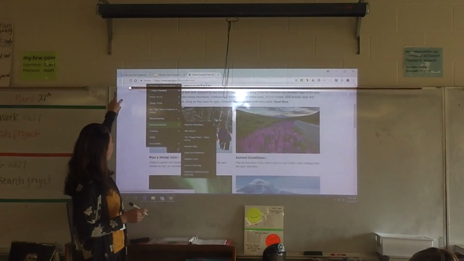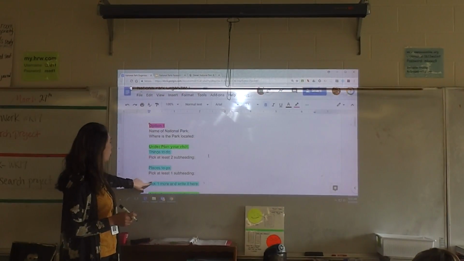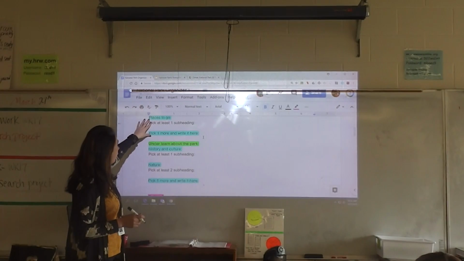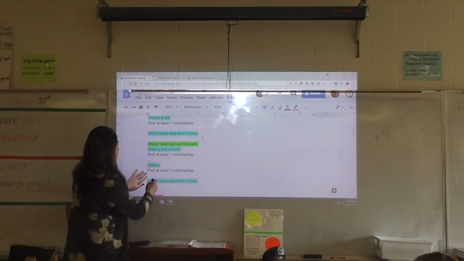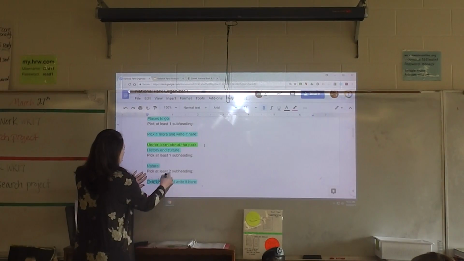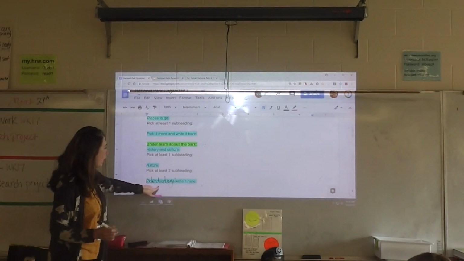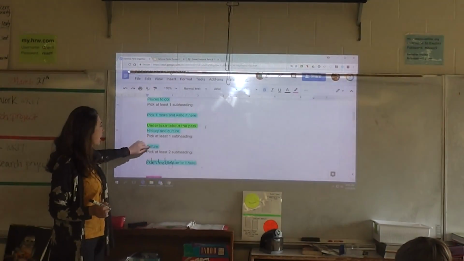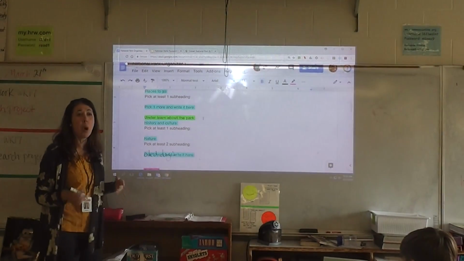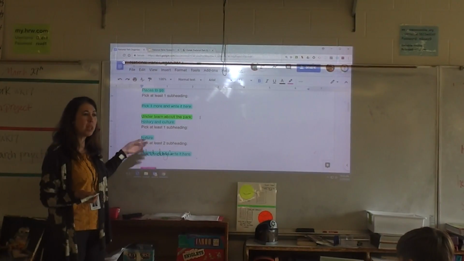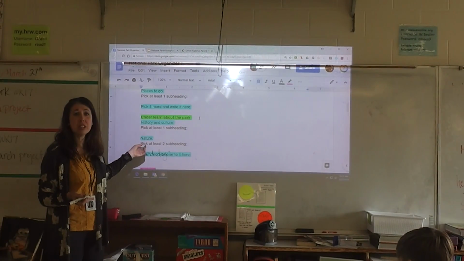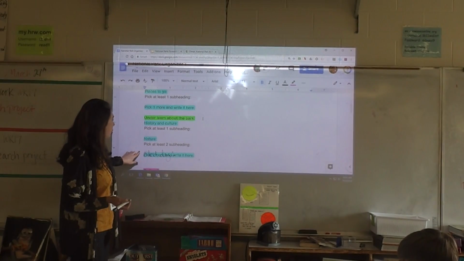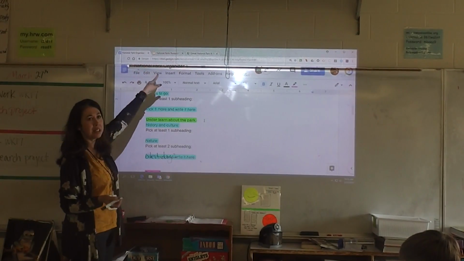So let's go back to our organizer for this, pick one more thing here. Oh, I'm sorry, these were all under places to go. This is learn about the park. I might put sled dogs here. Right here. I would erase that and put sled dogs. But really what you're doing is you're picking different subheadings and you're writing something about each one of them. Why would I want to go there? You notice I'm not writing sentences. Do you notice I'm not copy and pasting? This is just a brief thing. And then when I'm done with this, can you please go back to the PowerPoint, Ty?